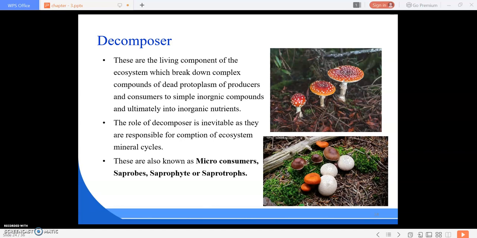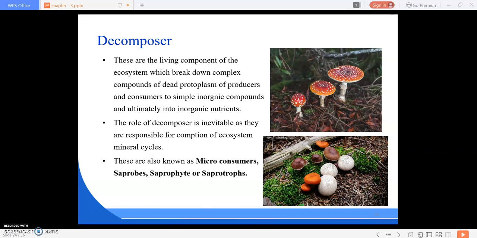In the previous class, we studied the components or structure of the ecosystem. There are two types of structure of an ecosystem: one is the abiotic structure and the second is the biotic structure. All the living things present in an ecosystem are called the biotic structure. It includes plants, animals and microorganisms, and it can be further classified into producers, consumers and decomposers.